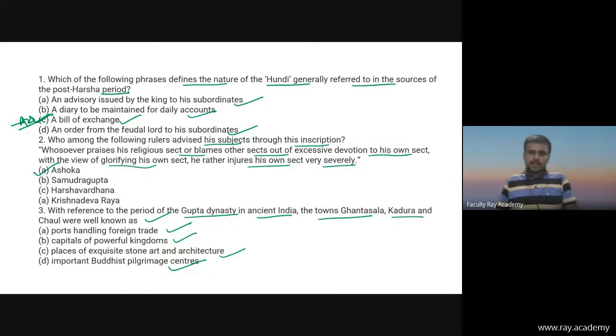So what were Ghantasala, Kadura and Chola? Ghantasala, Kadura and Chola were related to ports handling foreign trade. That means you will have to prepare for these types of questions. So these are the examples of questions from ancient history I have told you.